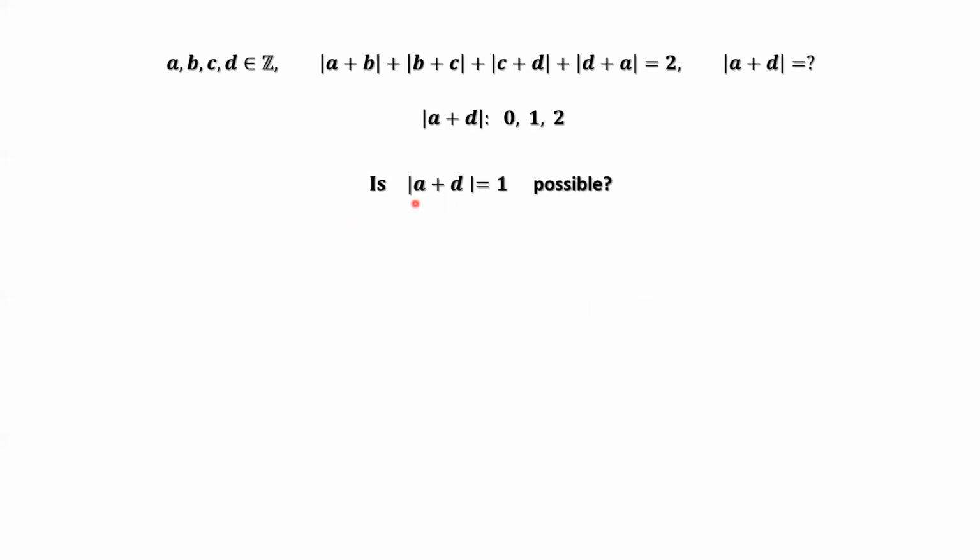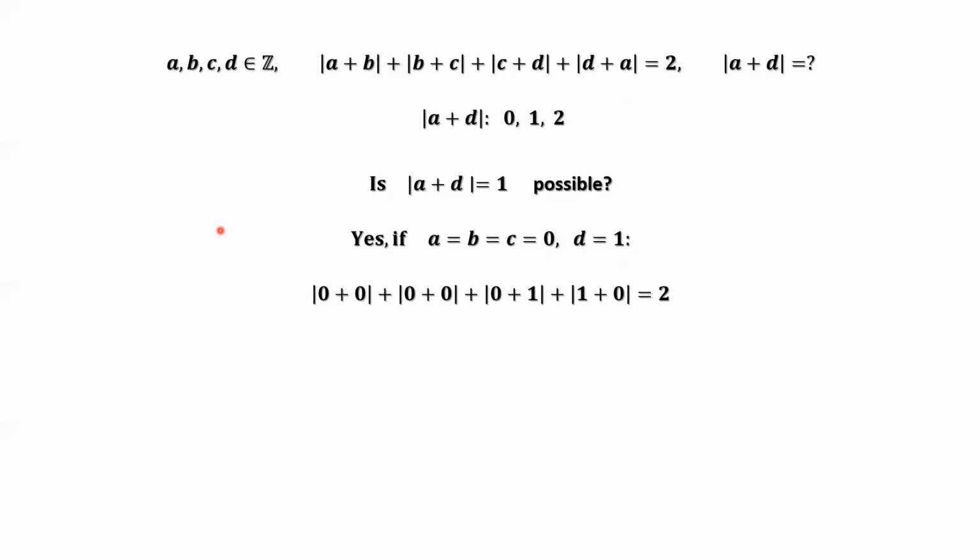Let's check absolute value of A plus D equals 1. Yes, it is true. If A equals B equals C equals 0, D equals 1. Replace those values in the given condition.